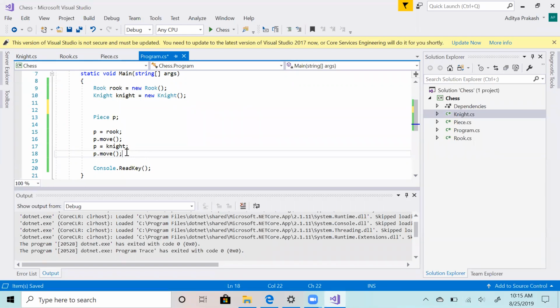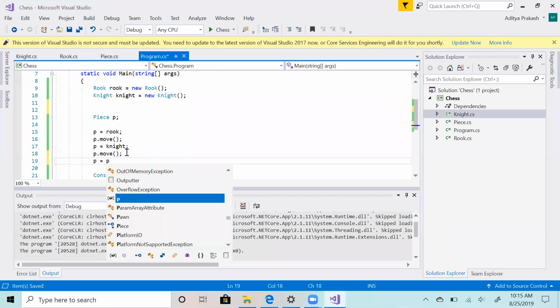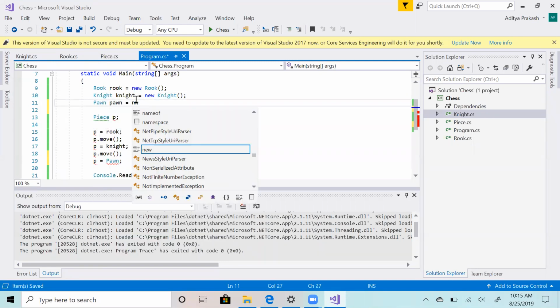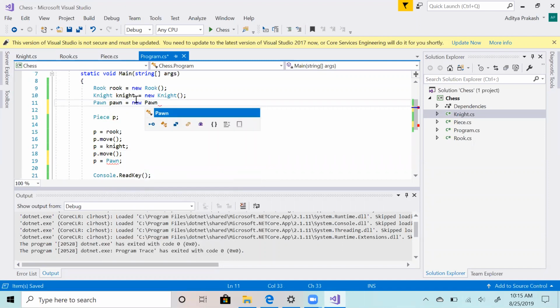This is how extendable my chess will be. If I need to move a new piece, I don't need to think anything. All I need to do is P equal to pawn, and obviously before that I need to define my pawn, equal to new pawn.